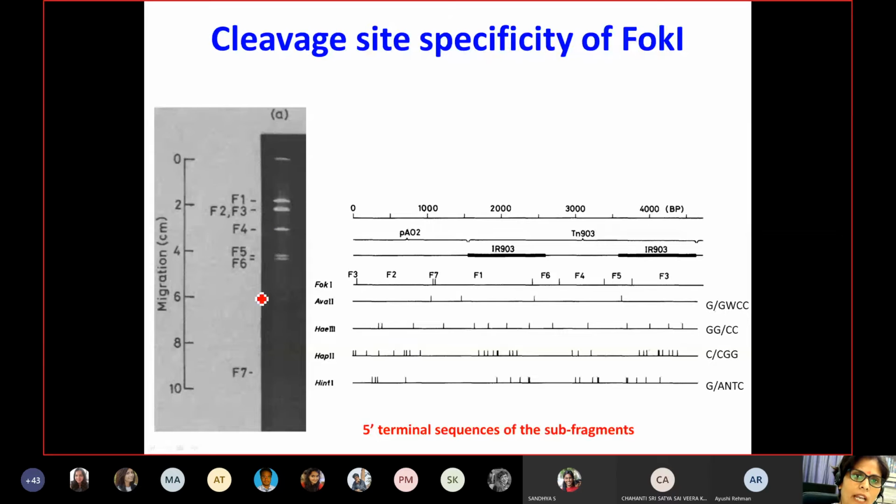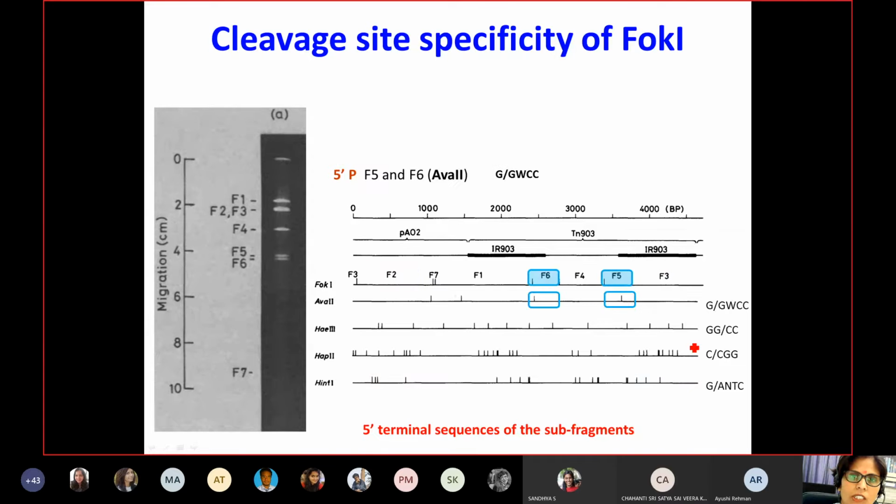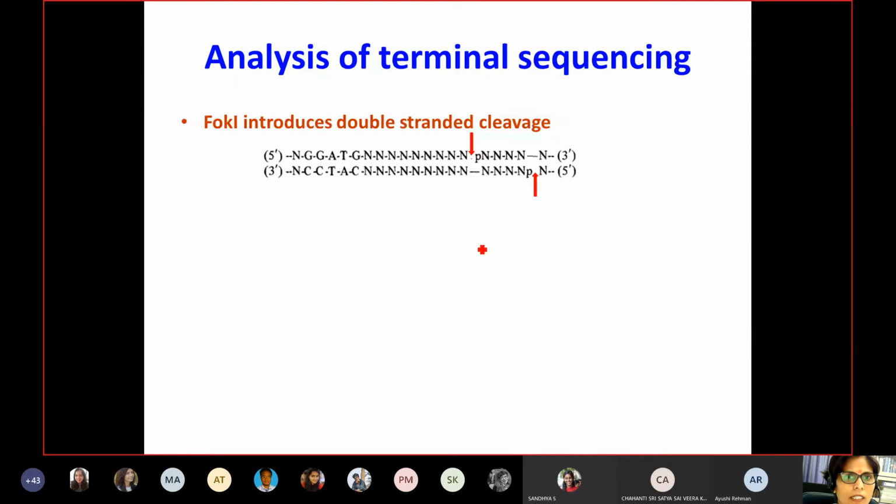So the fragments were named F1 to H7, and these fragments, first to 6, were further subdivided into several parts using different kinds of restriction enzymes, as shown here. So using these restriction enzymes, it was cleaved further into small pieces so that it is feasible to perform the Maxam-Gilbert sequencing assays. Maxam-Gilbert sequencing assays give you the proper sequencing from the 5' site of the base.